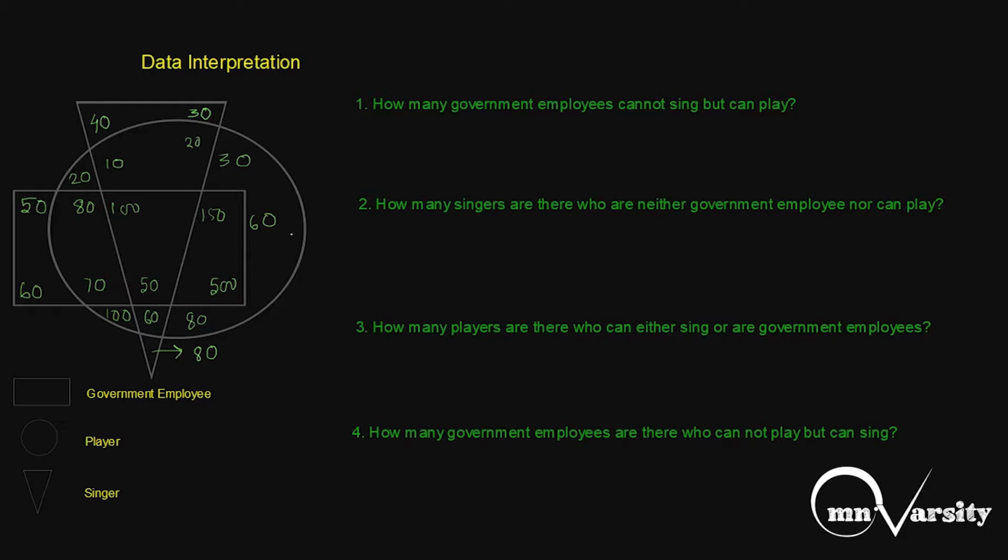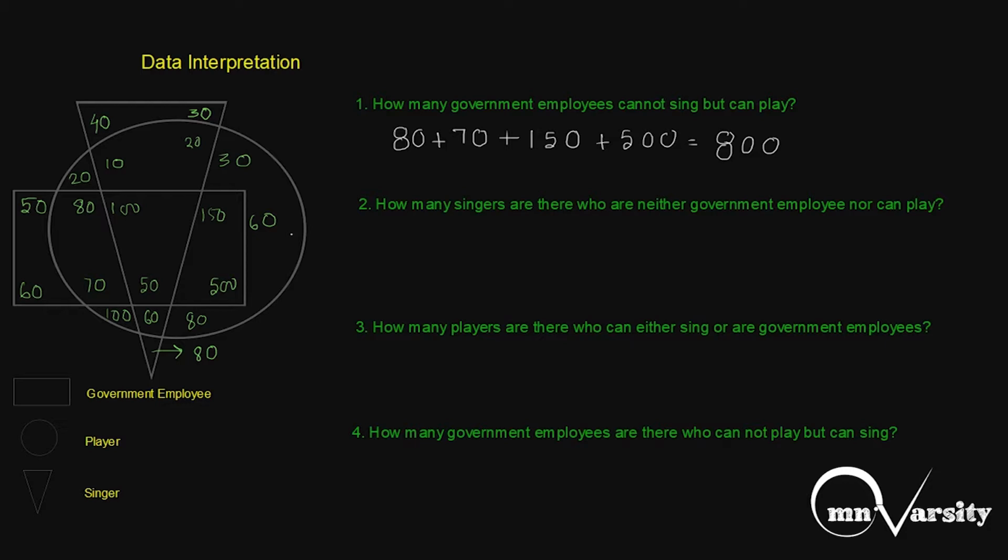So I need to search it within the rectangle and the circle, which will be this portion and this portion. So let me write down the numbers. 80 plus 70 plus 150 plus 500, which will give us 800. Let's see the next question.